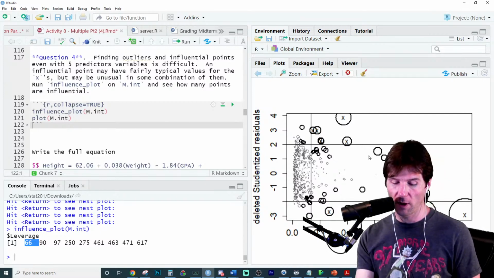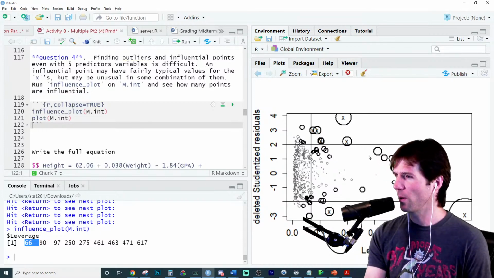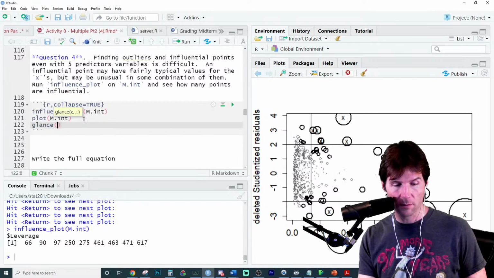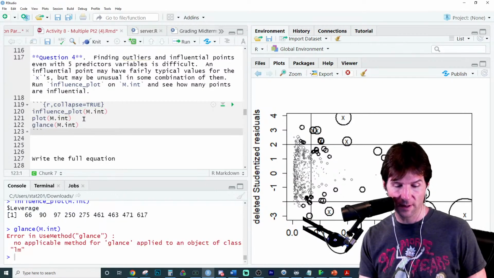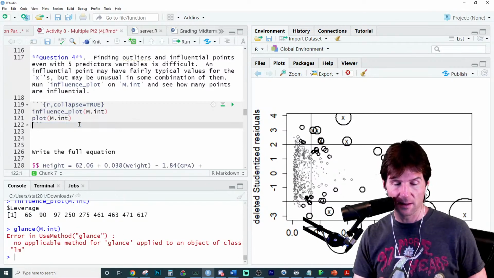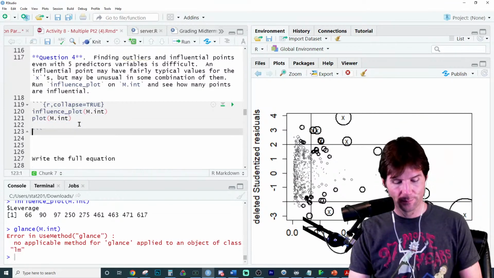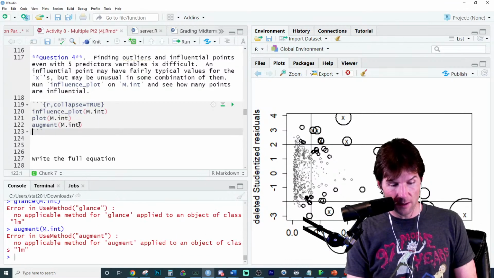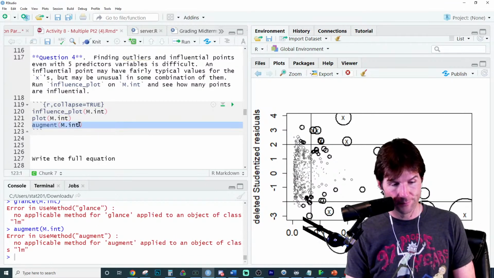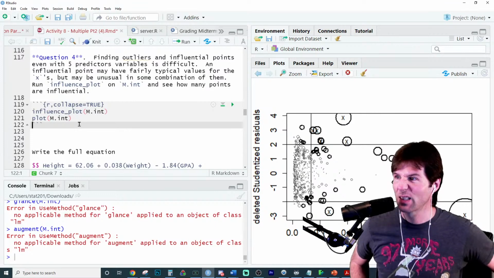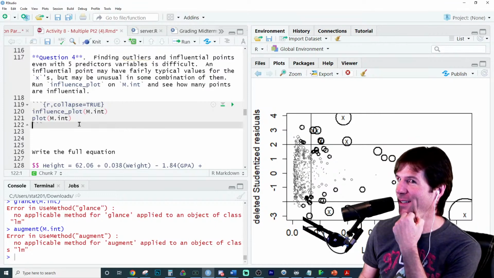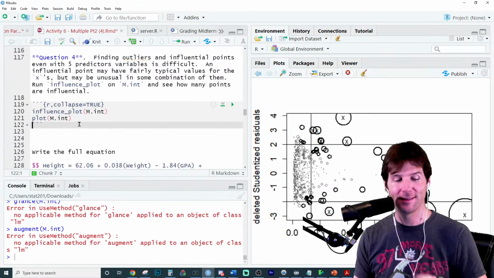Like for other problems, which I could calculate some leverage and stuff. Just glance. If this works, I'll be so happy. Don't think it'll work. Darn it. Yeah, it doesn't like that. Augment. It's not going to do it. Come on. Doesn't like it. Sad day. I can maybe do it another way. I'll do it here. Give me 2 seconds.